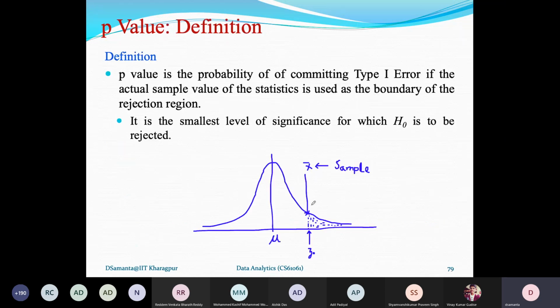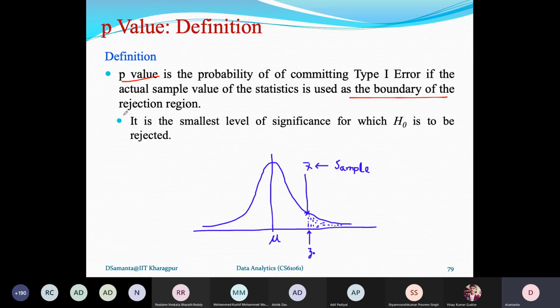It is very simple. The idea is that p-value, as the name suggests, the p is actually probability value. That is why p-value. So p-value is the probability of committing type 1 error if the actual sample value of the statistic is used as the boundary of the rejection region.